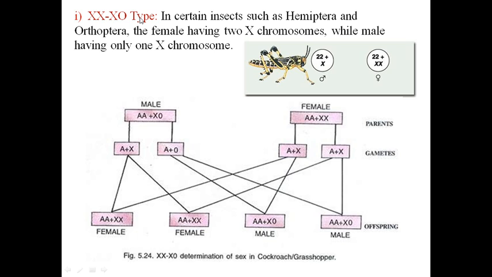XX-X0 type occurs in certain insects such as Hemiptera and Orthoptera. Hemiptera includes bugs, and Orthoptera includes grasshoppers and so on. The female has 2 X chromosomes while the male has only 1 X chromosome. Only 1 X chromosome, that means there is no Y chromosome, only 1 X chromosome. That's why it is shown here as X0.